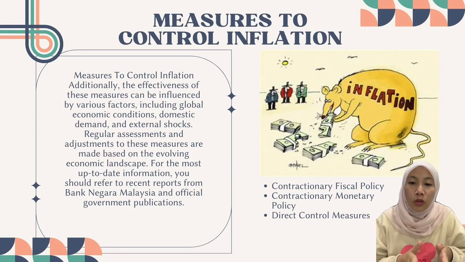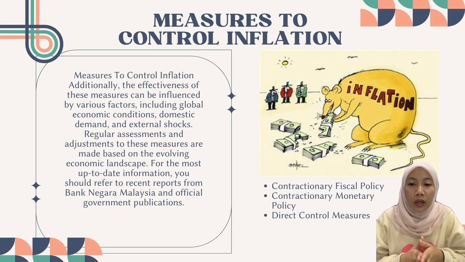The second one, we want to talk about measures to control inflation. We have 3 elements to control. The first one is contractionary fiscal policy. The second one is contractionary monetary policy, and the last one is direct control measure. So the contractionary fiscal policy, the Malaysian government employs fiscal tools such as reducing public spending. So instead, during times of high inflation, the government might cut back on major infrastructure projects to decrease overall expenditure.